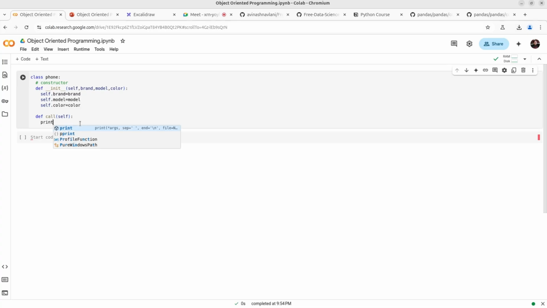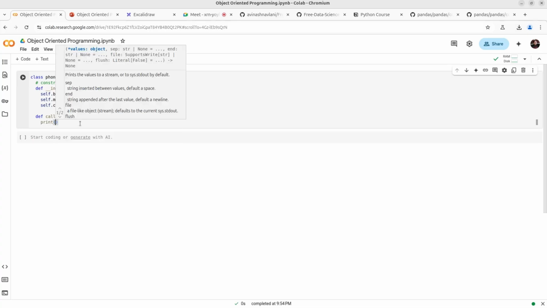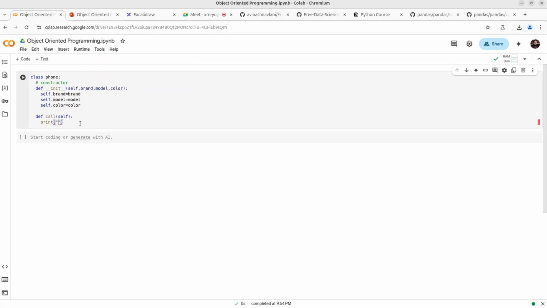Now I am writing a simple print. I am not doing anything, I am just writing not to call somebody, right? To call somebody, simple. Okay, now suppose I am creating another method or action, right? For example text, right? Text will again have self comma send text, right?